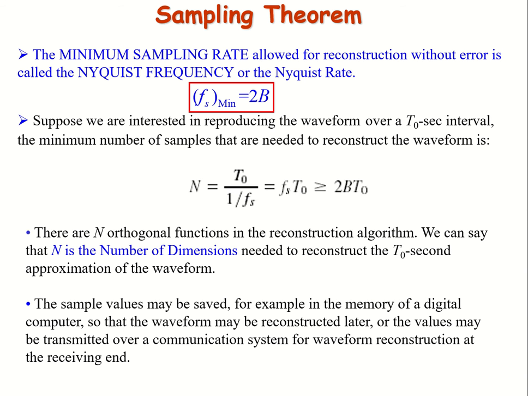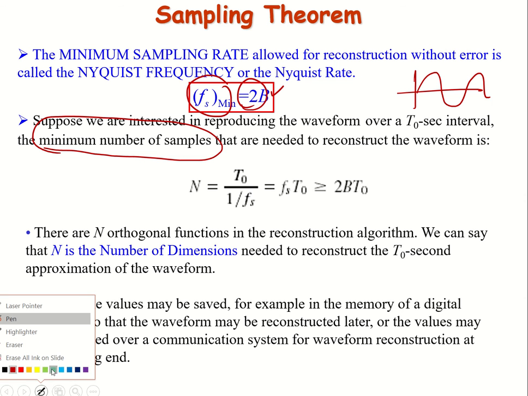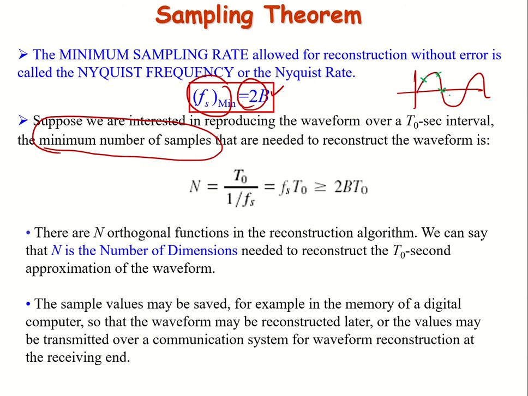Examples, we will solve in the live session. The Nyquist criteria, as I'm telling you, says the minimum sampling frequency should be 2 times the maximum bandwidth of the signal. If you want to calculate the minimum number of samples needed, for example, if this is my sine wave and I'm getting different samples as per the sampling frequency, then to reconstruct this signal and get back the original signal, I should have a minimum number of samples.